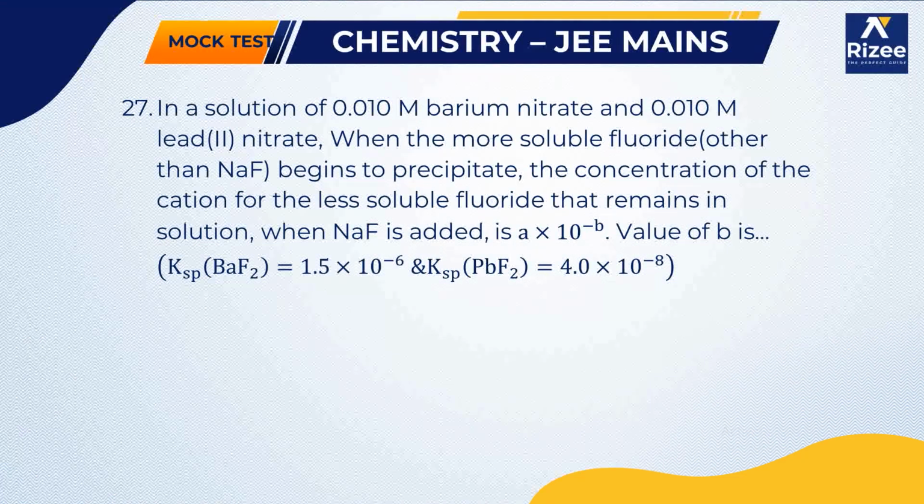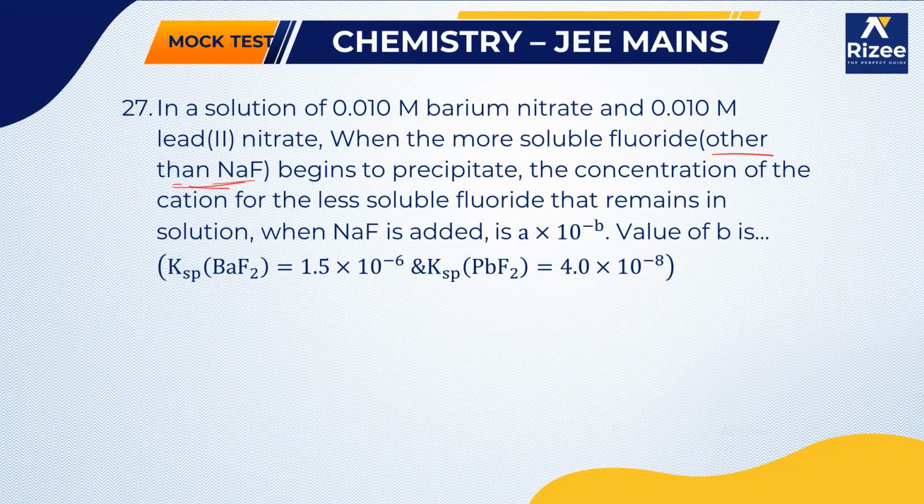Next, in a solution of 0.010 molar barium nitrate and 0.010 molar lead nitrate, when the more soluble fluoride other than NaF begins to precipitate, remember this thing, other than NaF, because NaF is a strong electrolyte, it will dissociate completely. The concentration of the cation for the less soluble fluoride that remains in solution when NaF is added becomes A into 10 power of minus B. So what is the value of B?